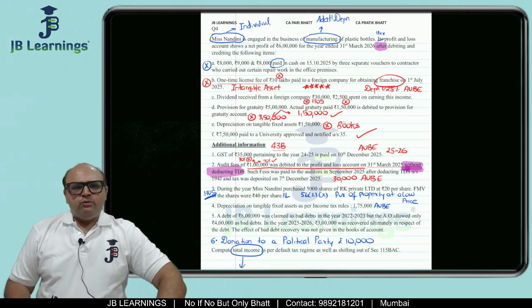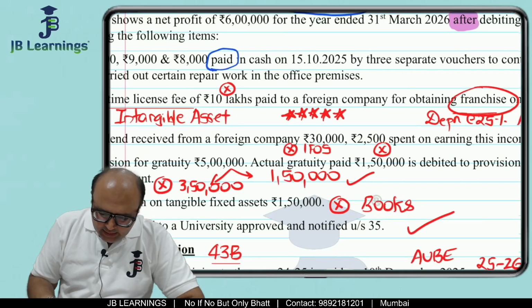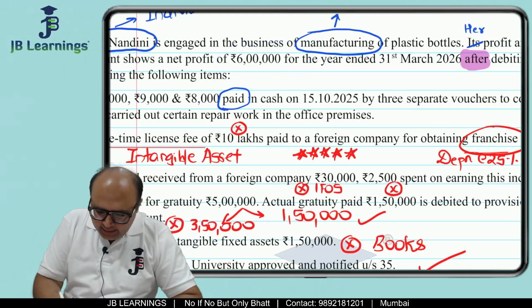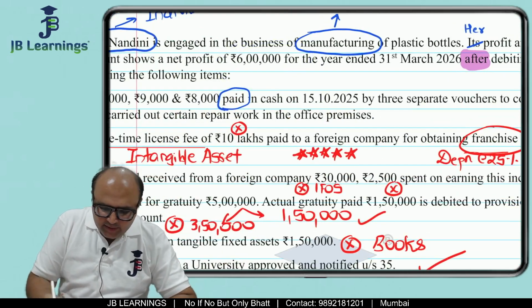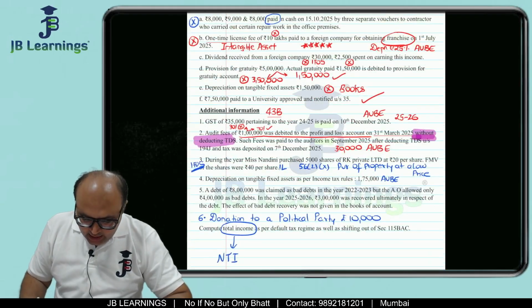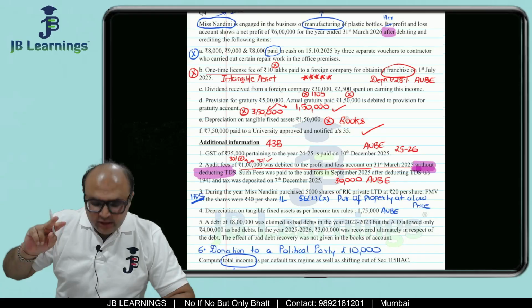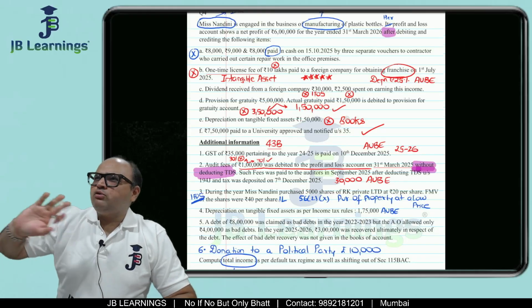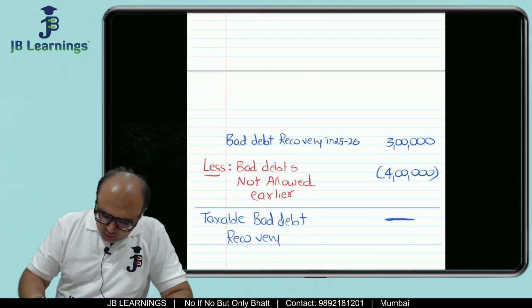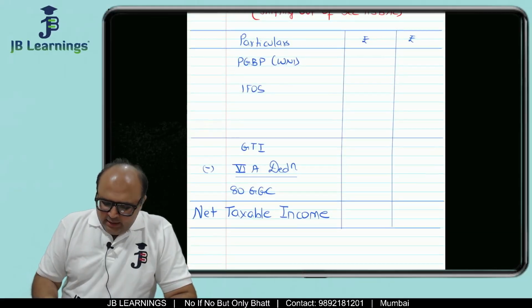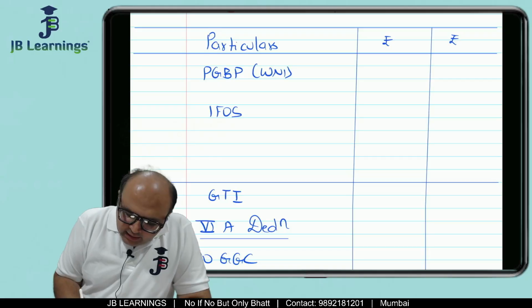Now we are going to solve the sum. See, net profit as per PNL is 6 lakh. So let's start solving this sum. See, how many heads of income are there? Income from other sources is there, PGBP is there, salary is not there, house property is not there, capital gain is not there. Okay, so the format is already ready. See, this is the format.